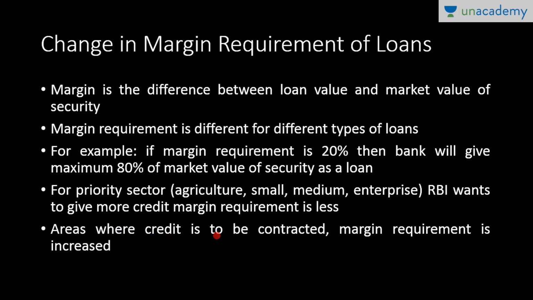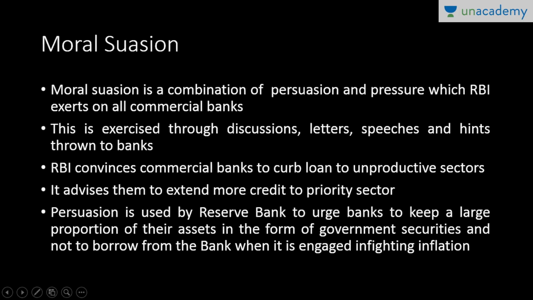And in areas where credit is to be squeezed or contracted, margin requirement will be increased. So that is how margin requirement works. This is the basic difference between loan value and market value of security. Clear, guys?